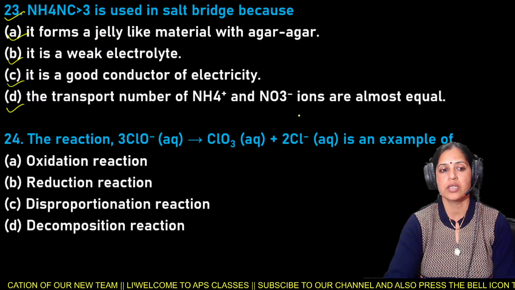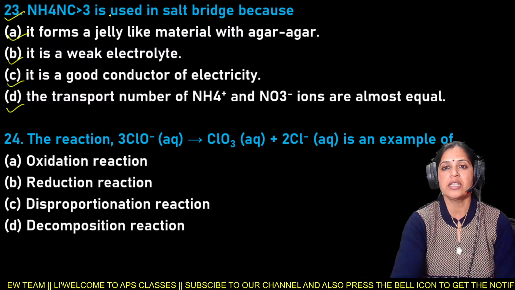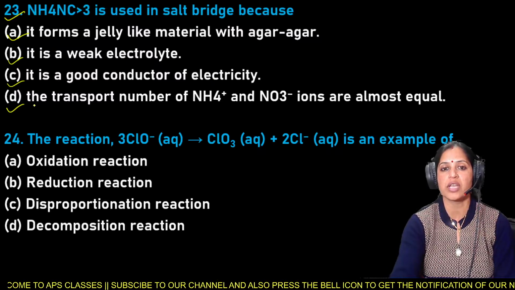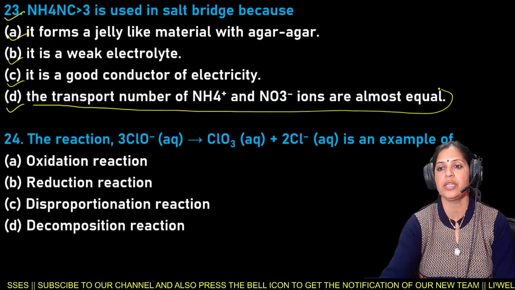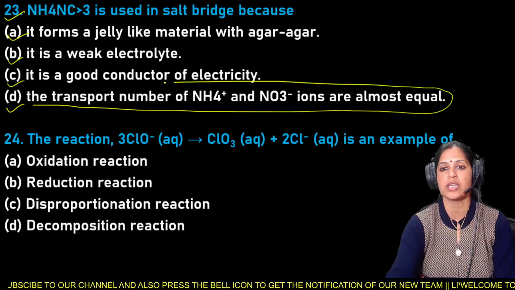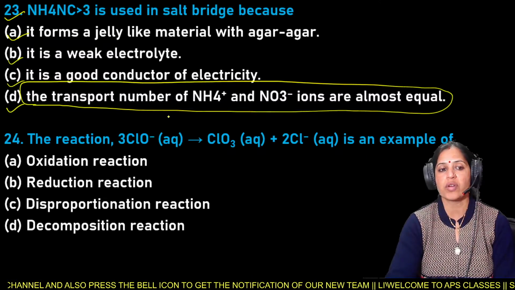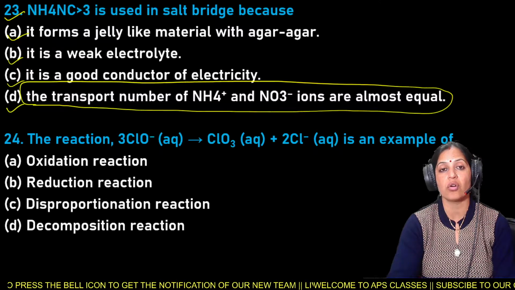So NH4NO3 is used in salt bridge because the transport number of NH4+ and NO3- ions are almost equal.